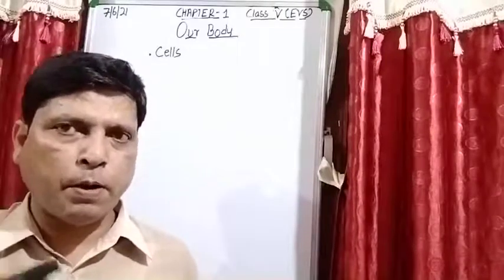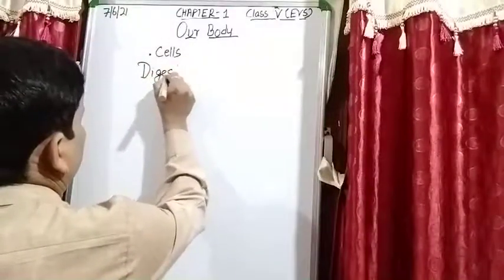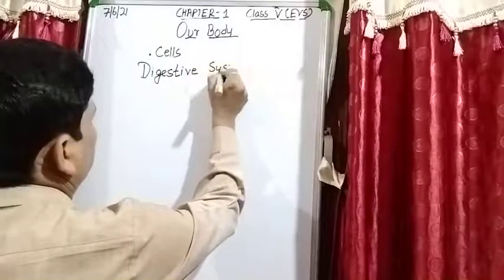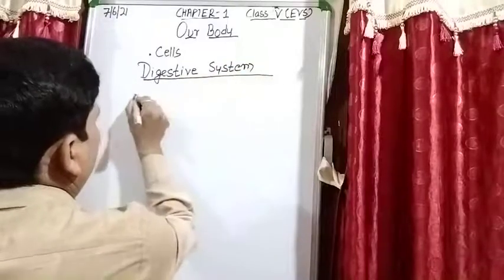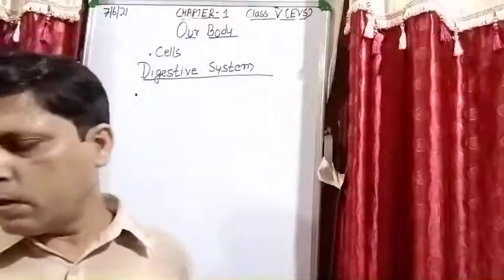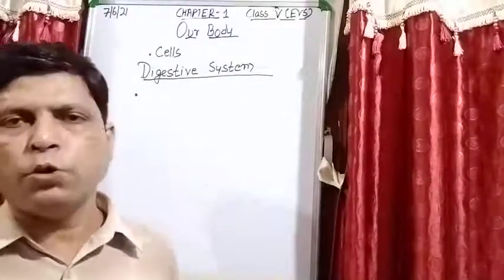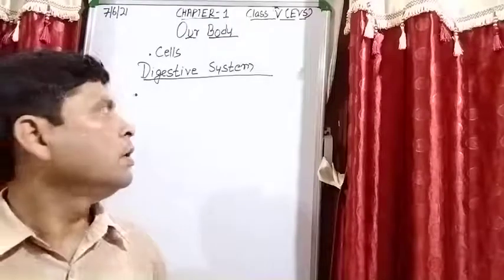me take one example of the digestive system. Okay, for your better understanding, these things are not written in the book. If you want to note down from the board, you can write in the rough copy, not in the classwork copy.